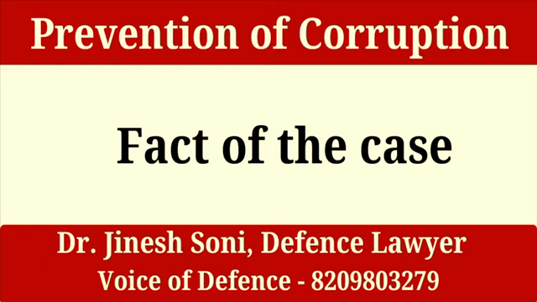At that time, the complainant showed his inability to pay the amount and later he arranged the amount. In the meanwhile, he submitted a report to the law enforcement agency. Finally, the proceedings were conducted and the accused was caught red-handed.